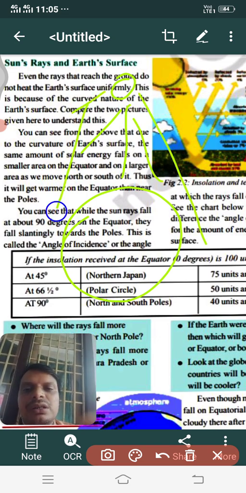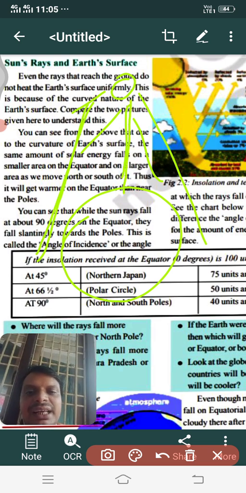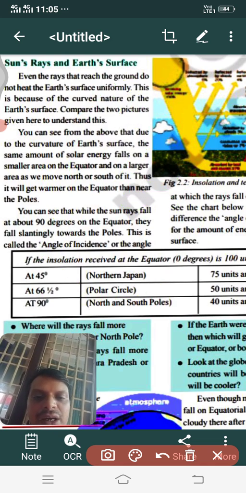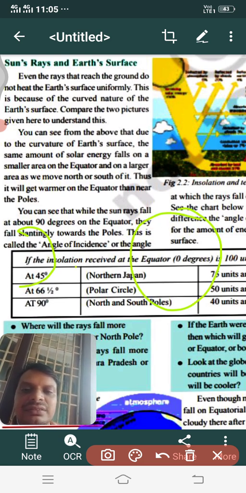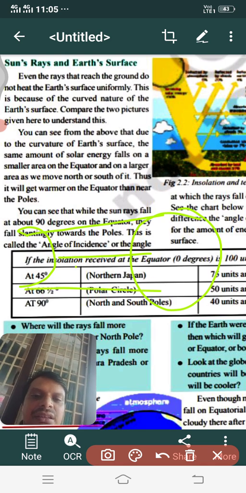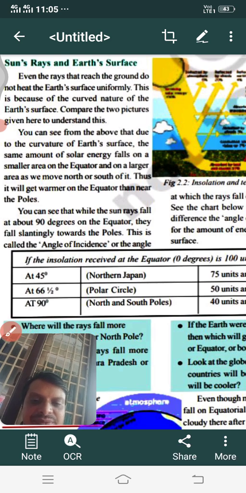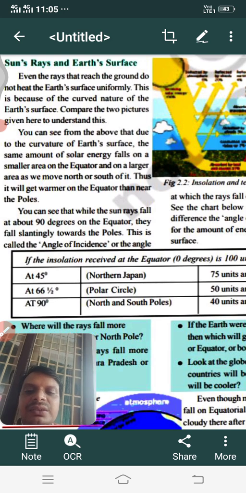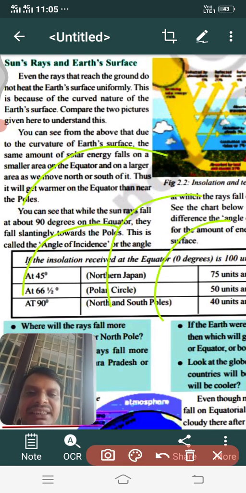So some of its parts may be too far from the sun, and the nearer place may get the sun's rays very quickly and absorb much energy from the sun. That's the middle part of the earth, isn't it? When it is facing the sun like this, you find the middle part. This is called the equatorial region, the latitude which passes through the middle of the earth. Because of its curve, you see that curves means it has some bends.